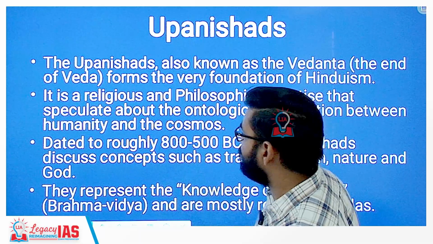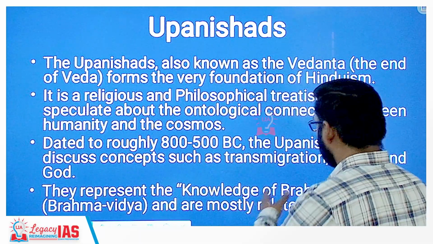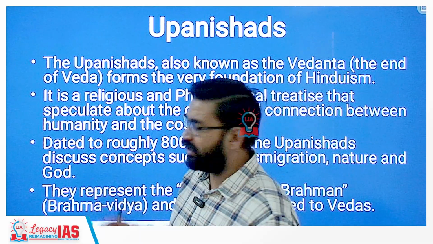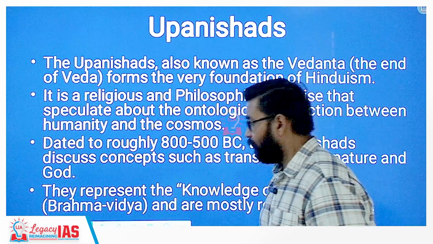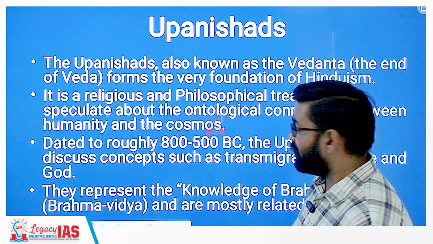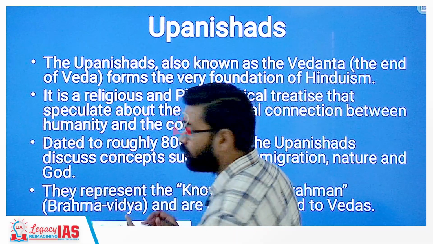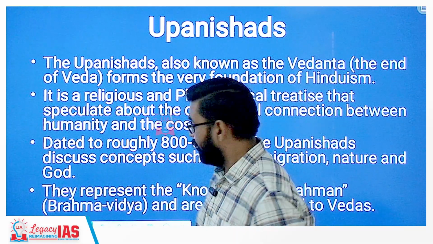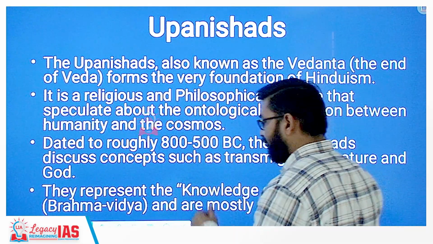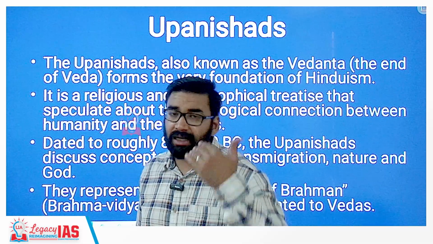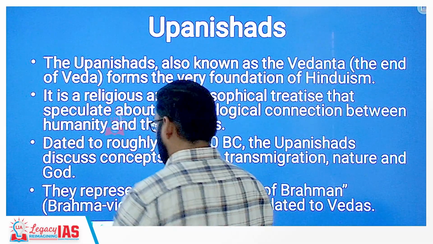That is why they are called Vedanta. Transmigration of soul, nature, God, all these philosophies are there. Upanishads represent the knowledge of Brahman, that is why this is also called Brahma Vidya. These are mostly related to the Vedas, the concluding portion of the Vedas.